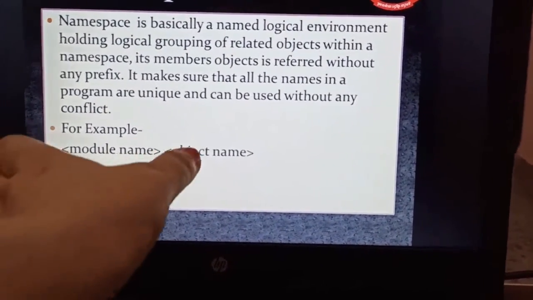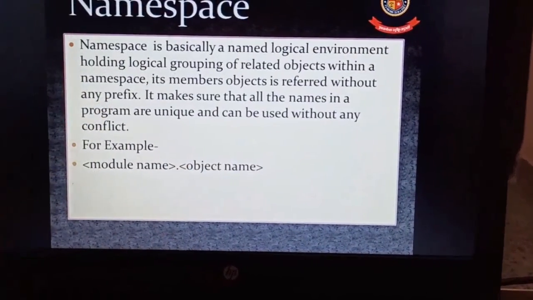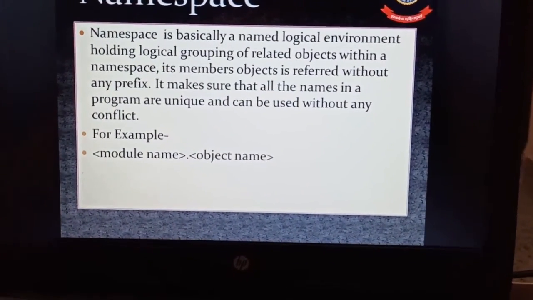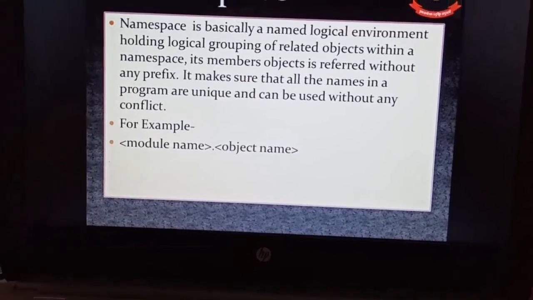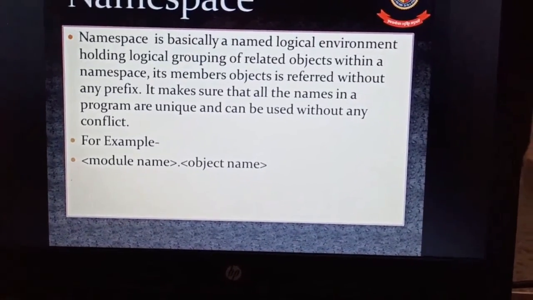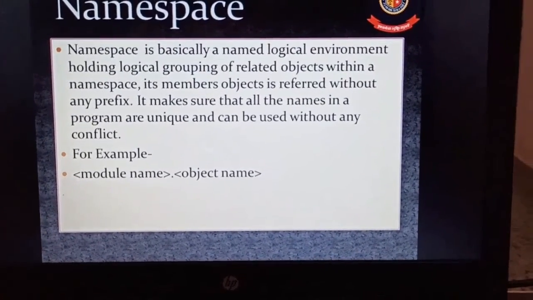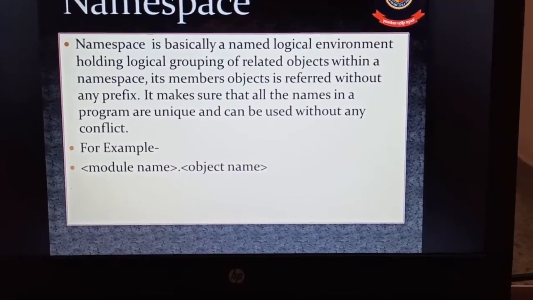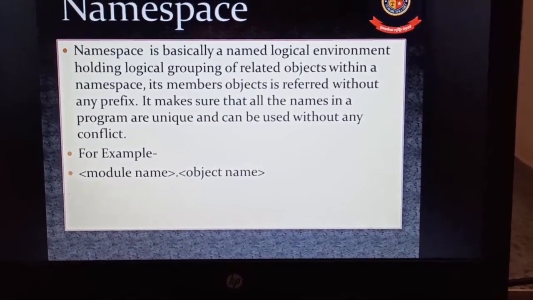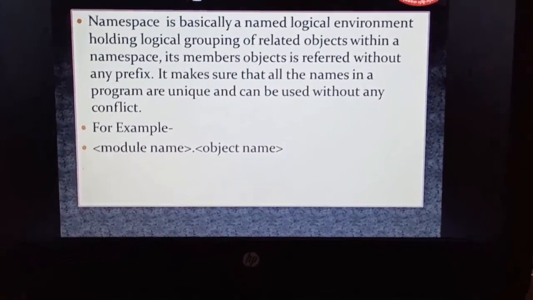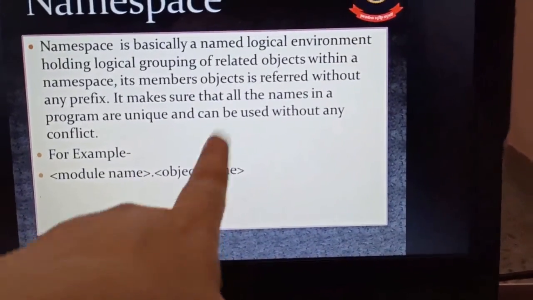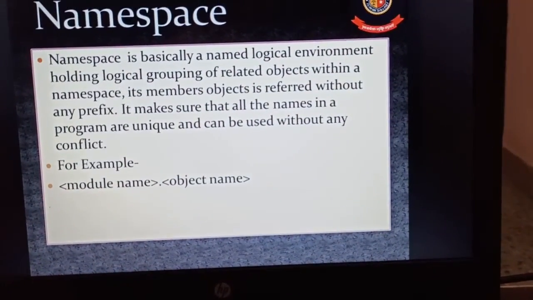This is the way of writing: you have to give the module name and then mention the object name. Object name means whatever functions or variables you have created in that module, whichever you are calling is the object name specified there.